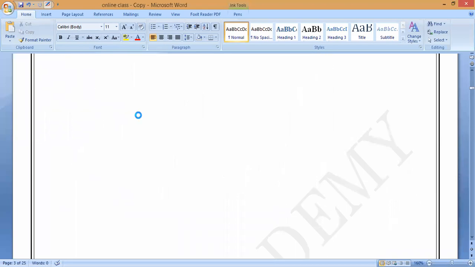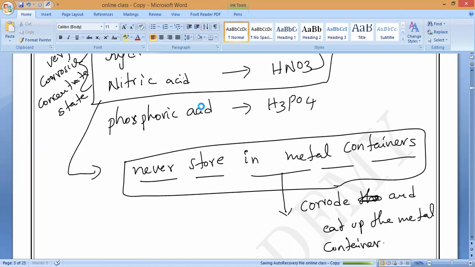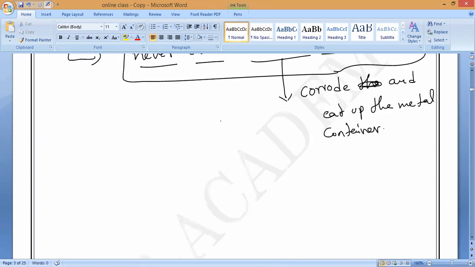Not only mineral acids, any acid. Suppose our mother is preparing pickle. Why does she not store it in aluminum or copper or some other kind of bowl? Why do they always store it in plastic buckets or ceramic bowls? Because they are adding vinegar, sir. And suppose lemon pickle: lemon contains an acid. Raw mango also contains acid. Gooseberry pickle we can also prepare, correct? That also contains acid. So everything contains some kind of acid.